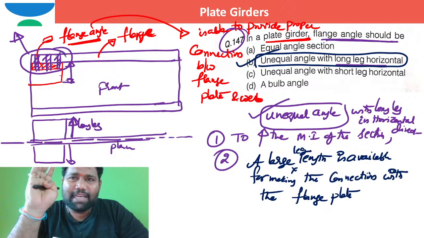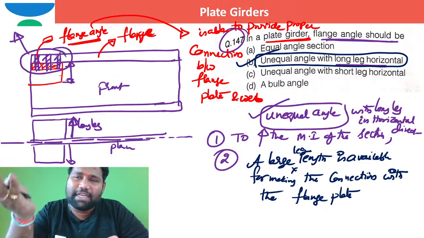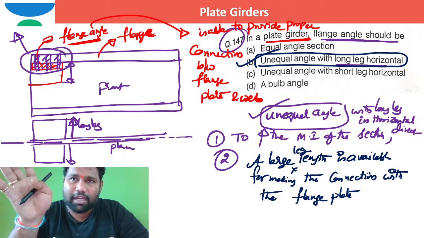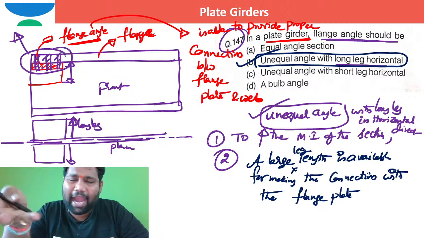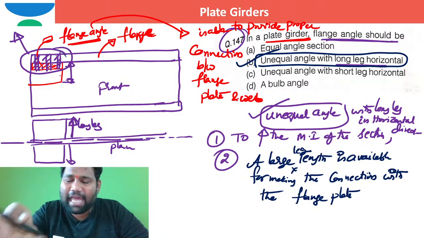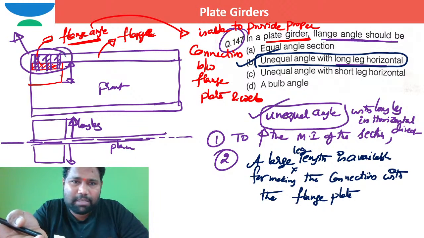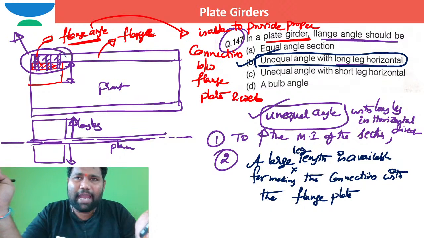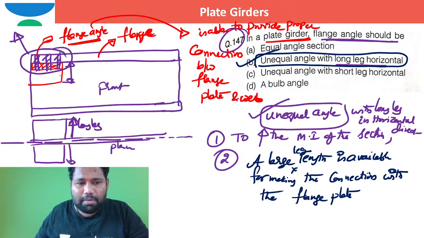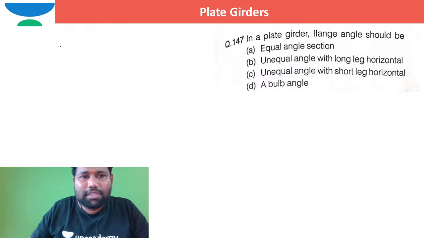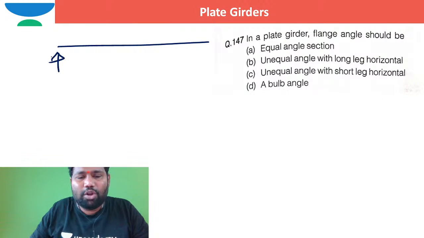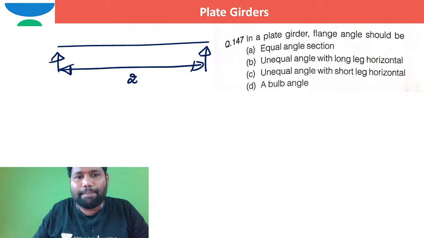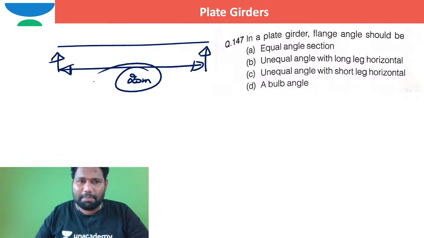See, the splicing is required. Splicing means that's the built up section. There is no doubt at all. And even this plate girder or gantry girder, these are all built up sections. Directly, those are not rolled sections. Please understand. If I want to achieve a length of 20 meter, let us suppose this is the length of the plate girder. I want to get a length of the plate girder of 20 meter, dear brother.